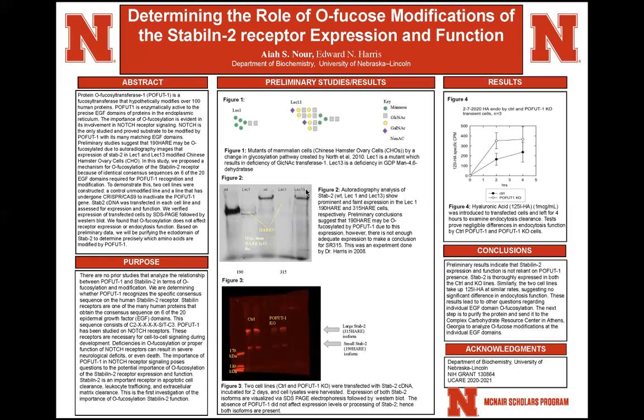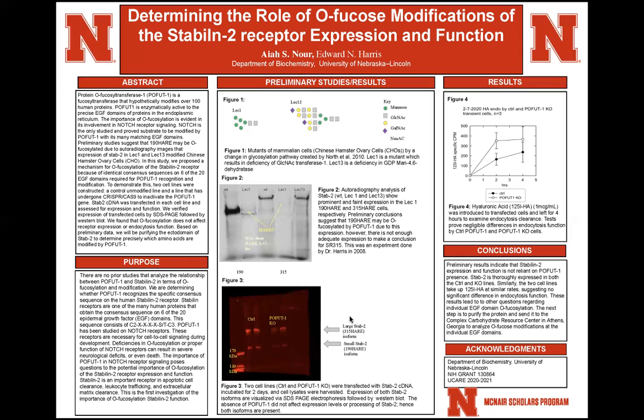So what we did in the lab was, we can see here that we have 190 here and 315 here. Our wild type obviously shows high expression. The Lec1 cells are what we want to look at in figure 2, and we can see that there's faint expression in Lec1. This is an autoradiography analysis of stabilin-2, but we can see in the 315 there isn't as much expression, and so we're really focusing on the 315 cells because we can confidently say that the 190 cells are O-fucosylated. So we're really focused on the 315 portion, which brings us into our expression and function tests.